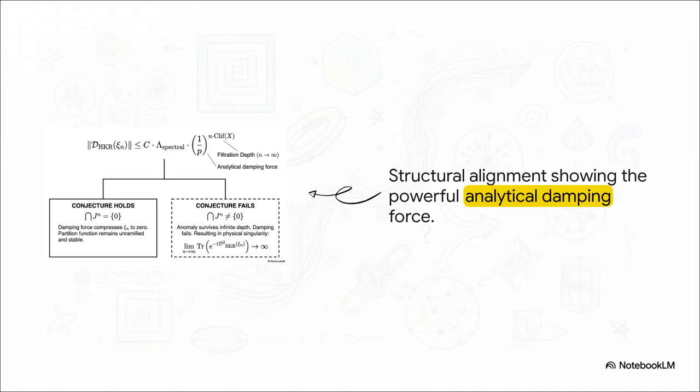It gets even better when you look at the damping force fraction, 1 over p raised to the power of n times the Clifford index. The mechanics become beautifully clear here. If the conjecture holds, as the filtration depth n goes to infinity, this fraction smoothly flattens the operator norm of d sub HKR to exactly 0. It perfectly dualizes the algebraic descent.